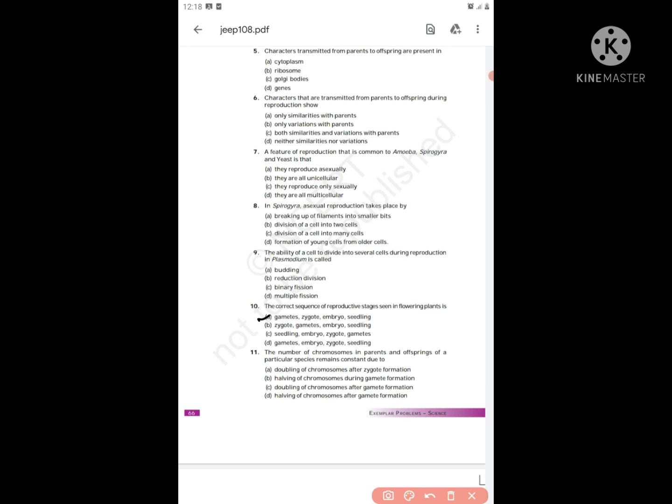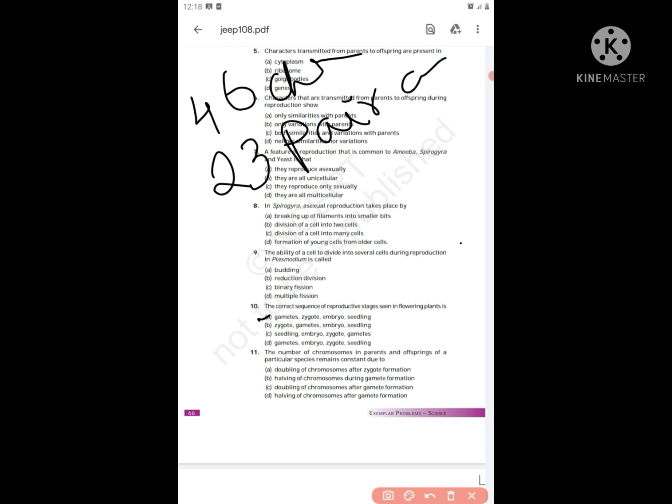Next question. The number of chromosomes in parent and offspring of a particular species remains constant due to. Okay, how many chromosomes does a human have? 46 chromosomes, or 23 pairs of chromosomes. Remember, don't get confused, 23 pairs or 46 chromosomes.